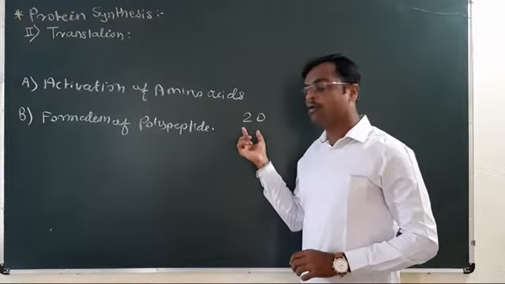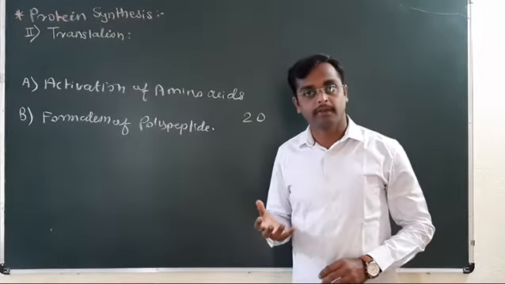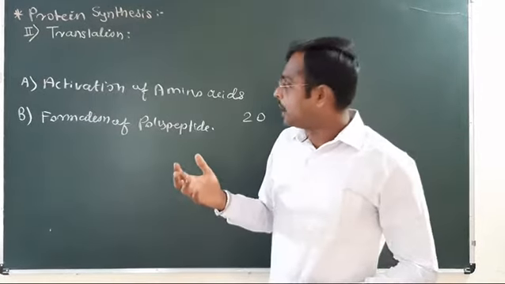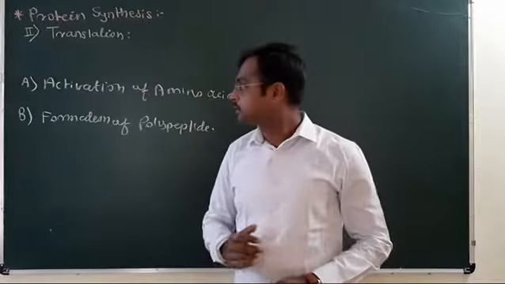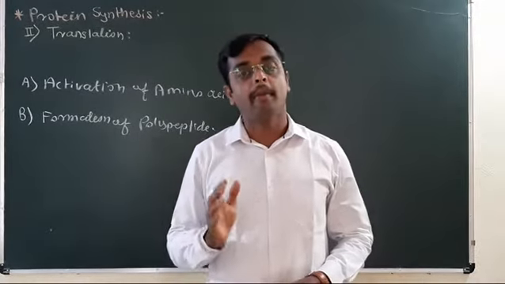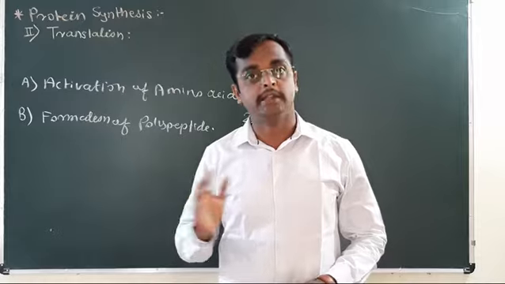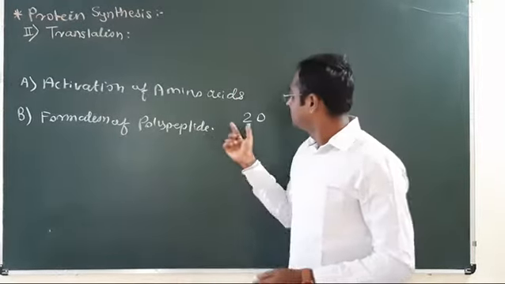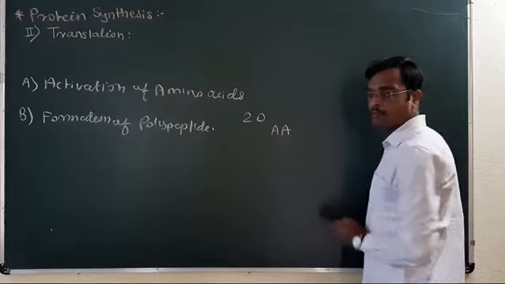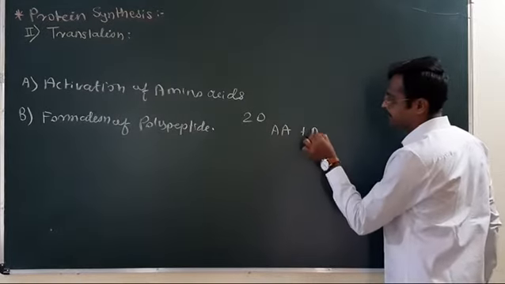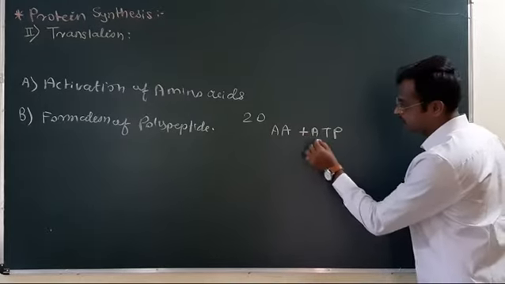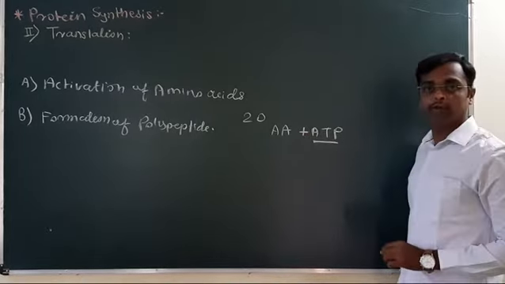These amino acids are activated with the help of ATP, and the enzyme involved in the activation is amino acid tRNA synthetase. The activation is done by amino acid, AA, plus ATP.